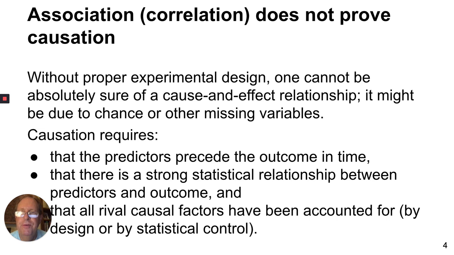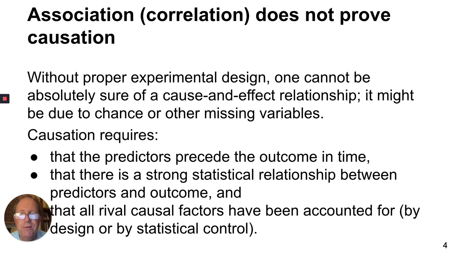Every statistics teacher will tell you this: correlation does not prove causation. Correlation does not imply causation. Without a proper experimental design, one cannot be absolutely sure of a cause and effect relationship. The correlation that you're seeing might be due to chance or other missing variables.